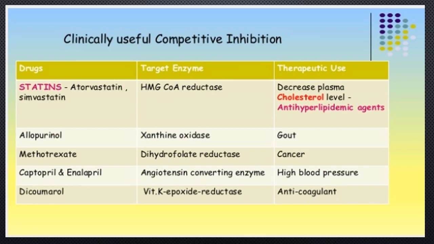Methotrexate drug binds at the dihydrofolate reductase enzyme, inactivates this enzyme, and is used in the treatment of cancer. Captopril and enalapril compete with the substrate for angiotensin converting enzyme and are used to regulate high blood pressure. Dicumarol is a drug that binds at vitamin K epoxide reductase enzyme, inactivates it, and acts as an anticoagulant agent.